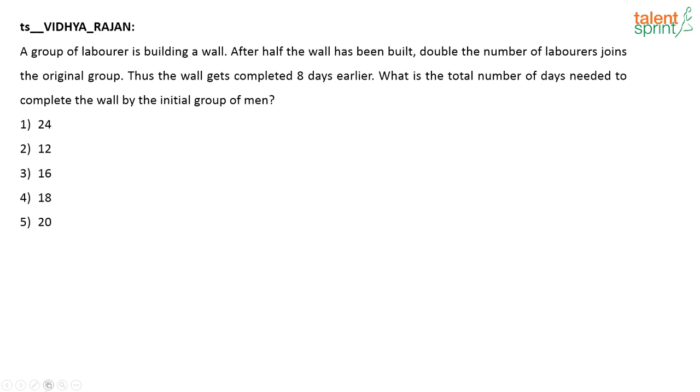What is given here? There is a group of laborers trying to build a wall. After half of the wall has been built, double the number of laborers join the original group. Thus the wall gets completed 8 days earlier. What is the total number of days needed to complete the wall by the initial group of men?